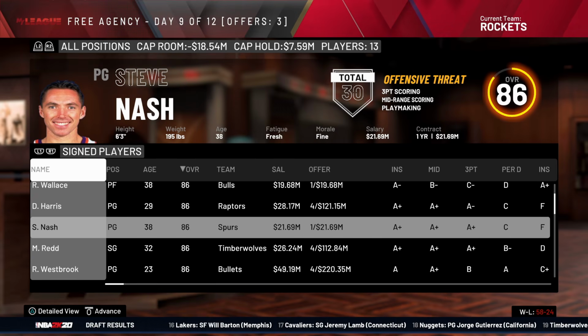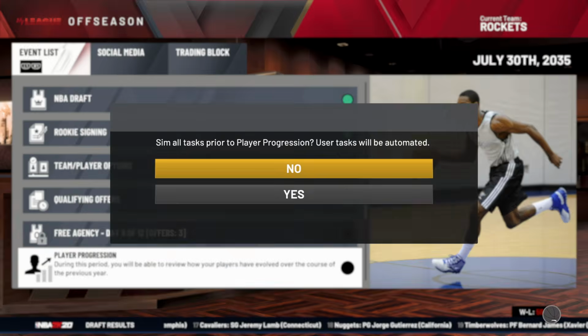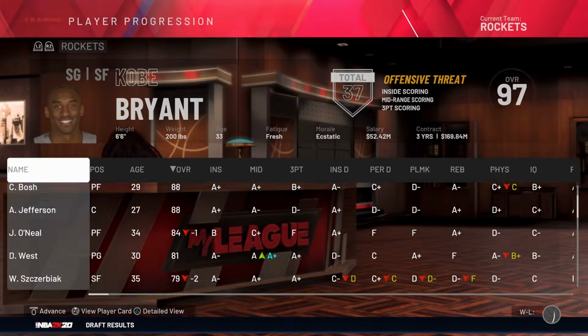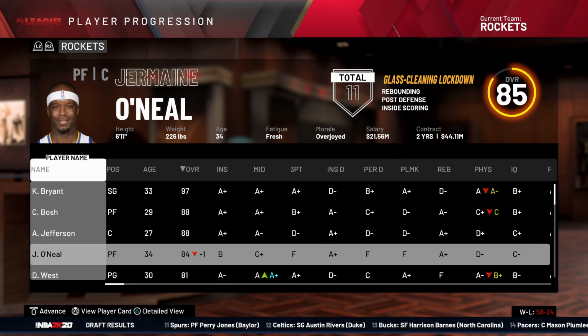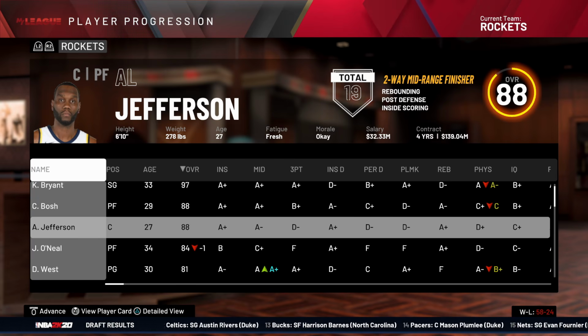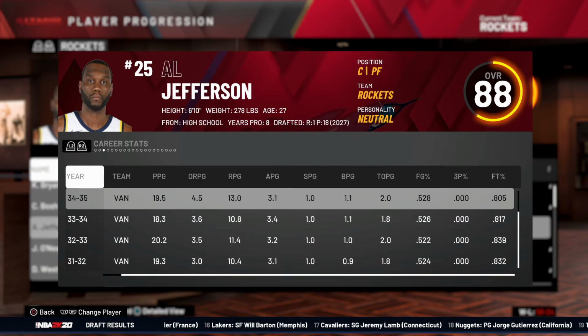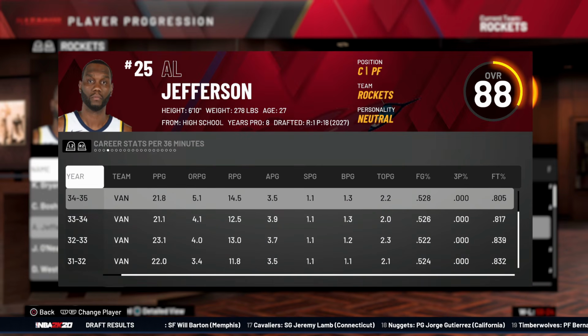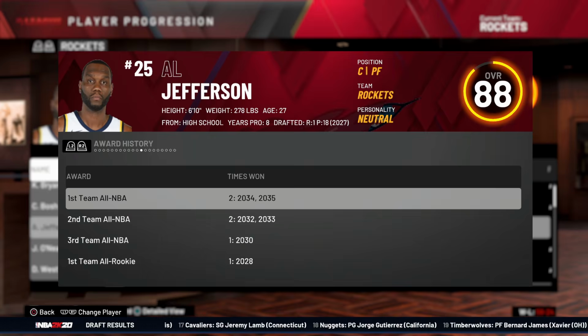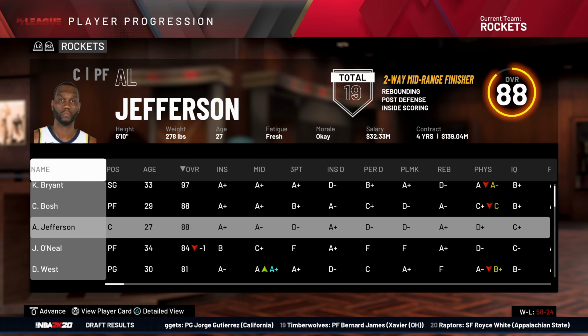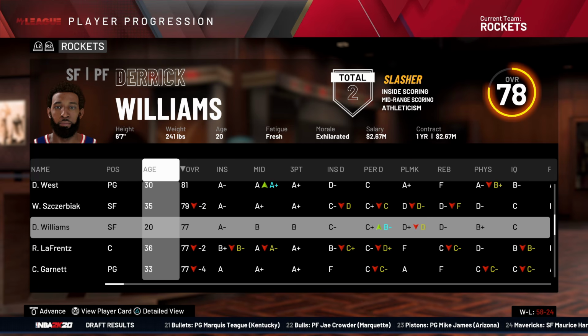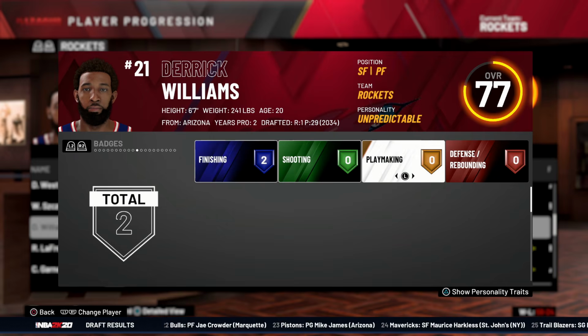Wait. Nash left. Oh my... Why does this keep happening? Why did Jameer leave and then Nash left? Are we gonna get somebody to fill in his role? No. Wait, we got Al Jefferson. I mean, okay, granted, I would rather Steve Nash. I would definitely rather Steve Nash, but I mean, I'll take Al Jefferson. He wasn't like first team last year. All right. I mean, Kobe can hold down the guard role, and Delonte West. Derek Williams not developing at all, but what do you expect? He's Derek Williams. I guess that's why he was like the 20-something pick.